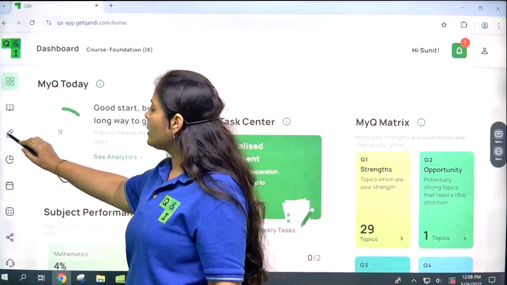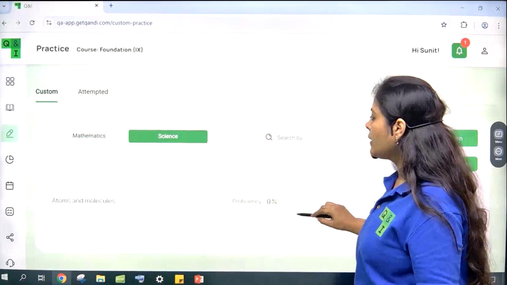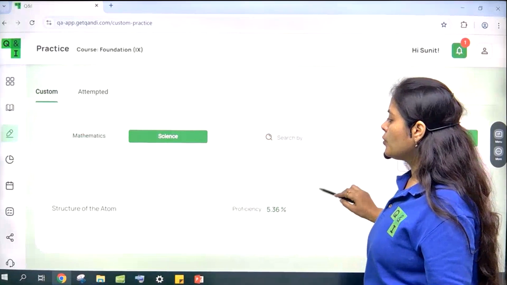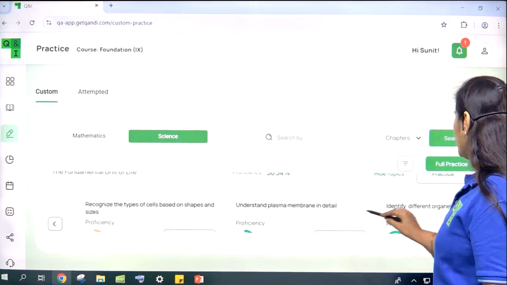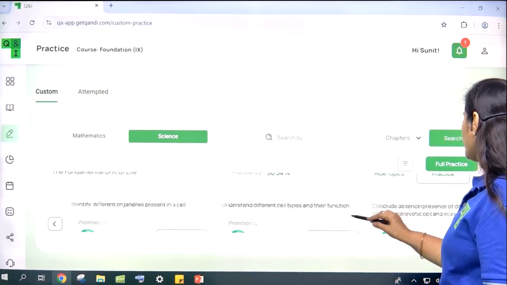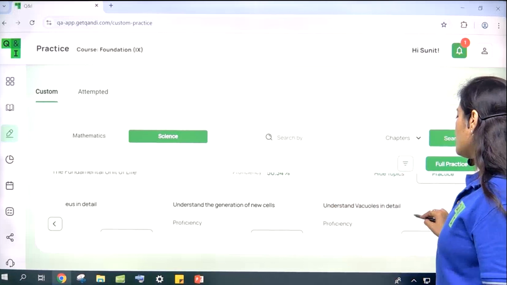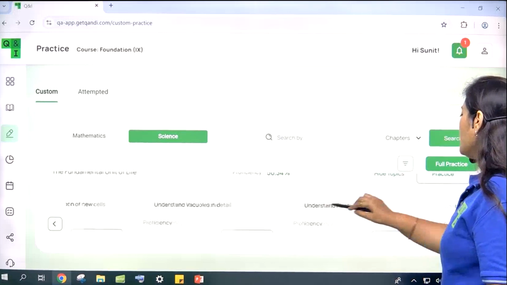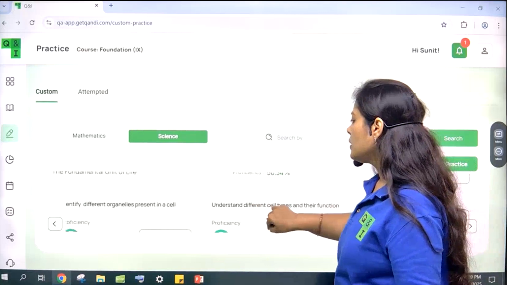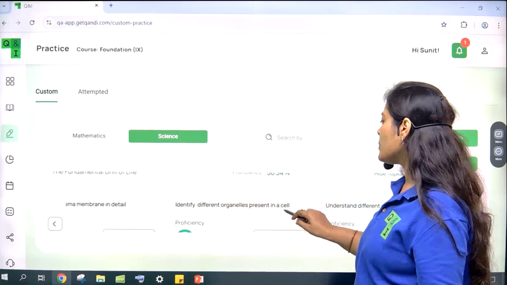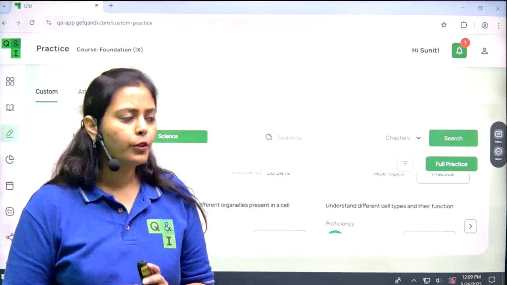Meanwhile, students, I'm giving you the platform homework. You'll go to the practice session, custom, science. You can go to fundamental unit of life, view topics. So we are going to talk about organelles, different cell types and their function: cell wall, cytoplasm, nucleus, vacuoles, plastids. Identify different organelles present in a cell. You are going to solve questions from this topic. That would be your homework for today's class.